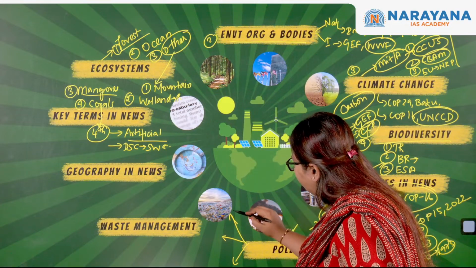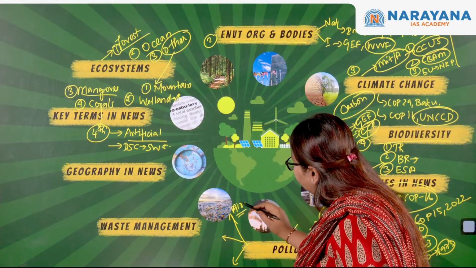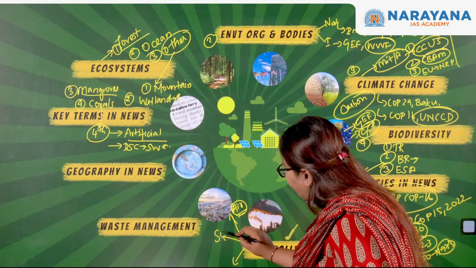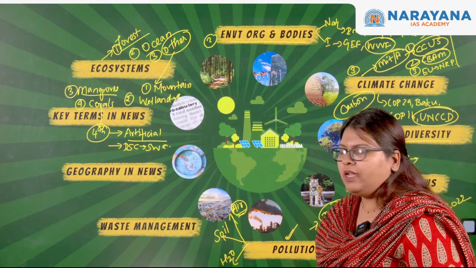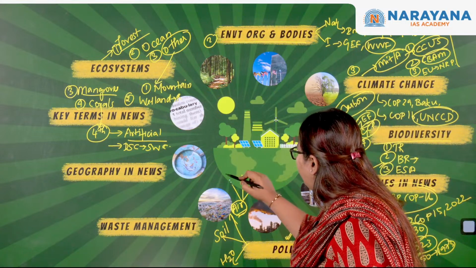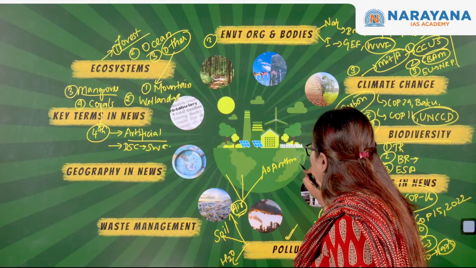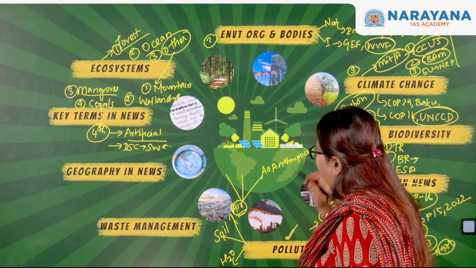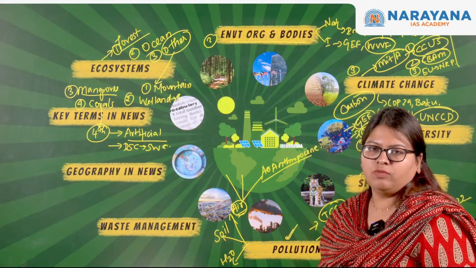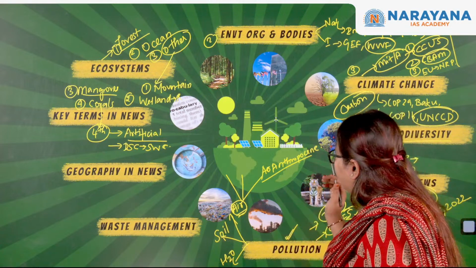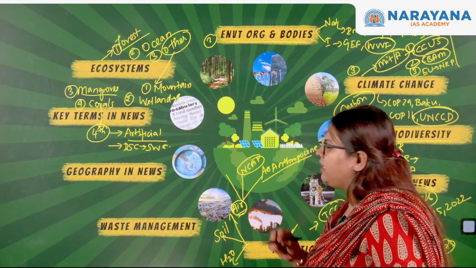So one is air pollution, where we discussed, and then we discussed soil pollution as well as water pollution. Under air pollution, we discussed three important topics. One is the Air of Anthropocene initiative, to discuss the climate and the air pollution. The next one is the quantum of air pollution, as depicted by the researchers. Next, we discussed the National Clean Air Program, as well as India's stand in it.